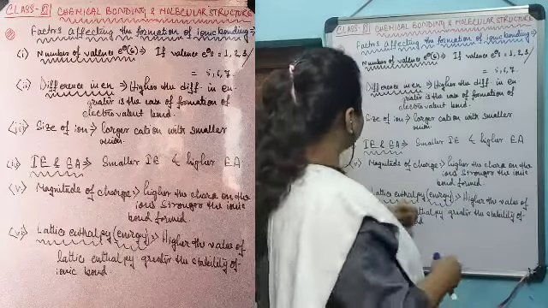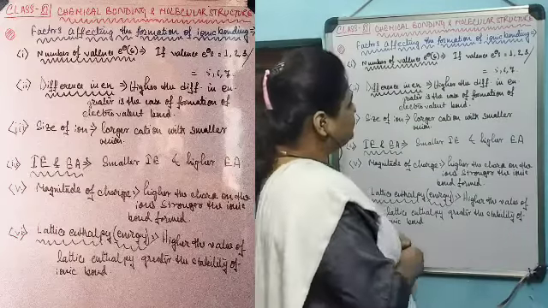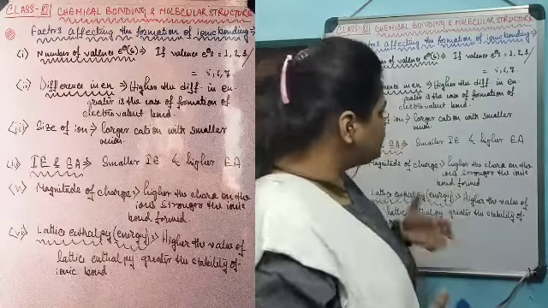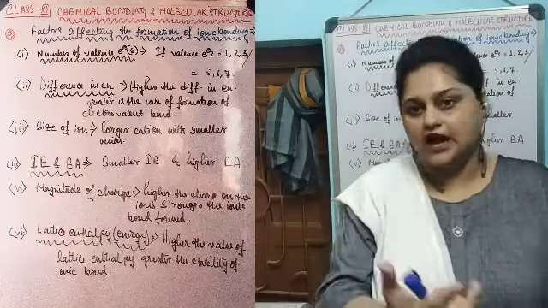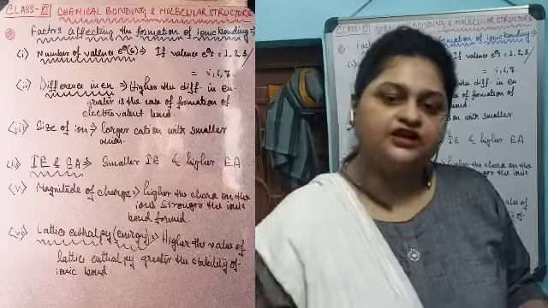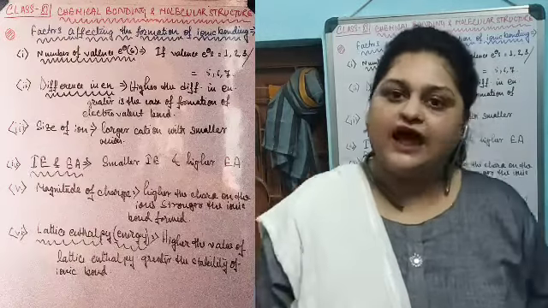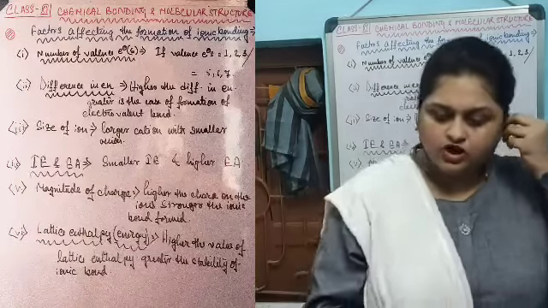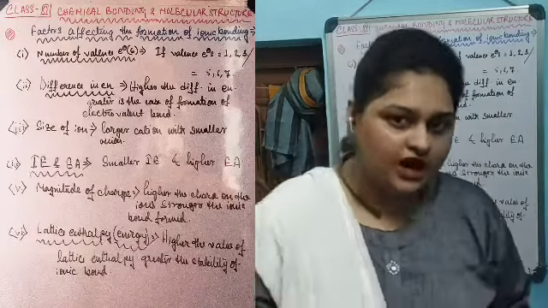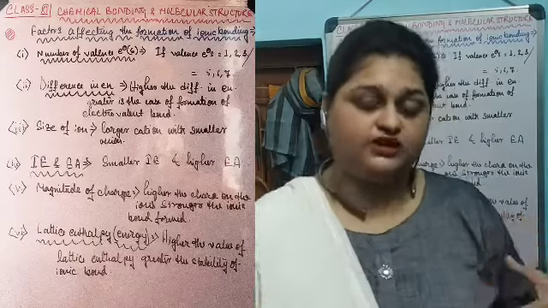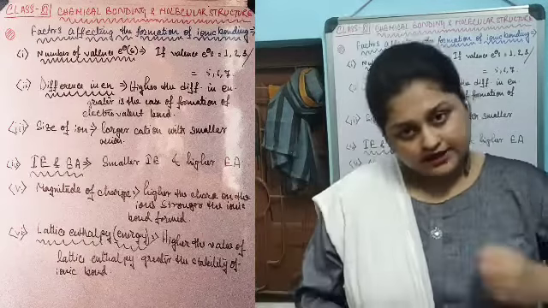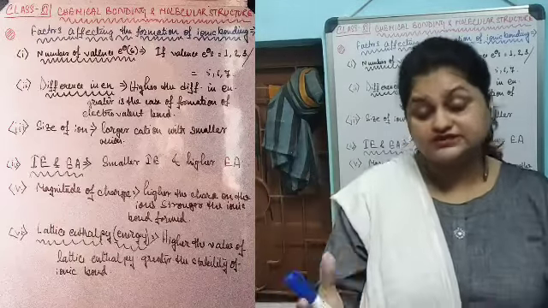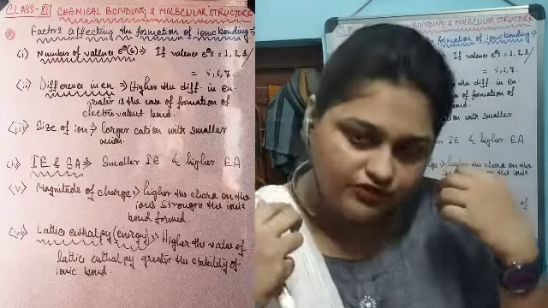Size of the ion is another factor that affects the formation of an ionic bond. It has been observed that if the size of the cation is larger and the size of the anion that is combining is smaller, in that case the bond that is formed is a comparatively much stronger ionic bond. So, to have a very strong ionic bond and ease in formation of an ionic bond, a cation that is larger in size and an anion that is smaller in size combine together and very easily form an ionic bond.